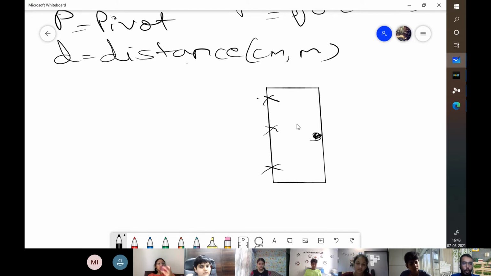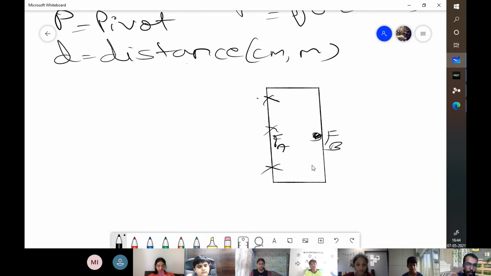It is exactly at the opposite end of the hinges. I want you to try this. First, open the door by holding the doorknob. So apply your force here and then apply your force near the door hinges and try opening it in the same way. You'll feel that when you're applying force here, FA I'll call it, and FB, at FB, so near the door knob, it will feel much easier to open any door.